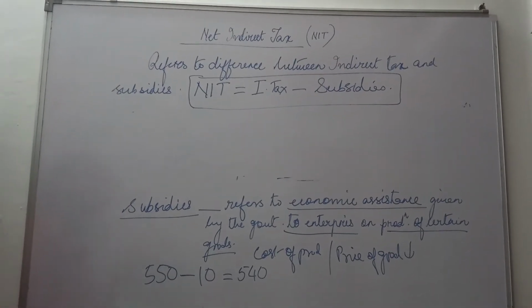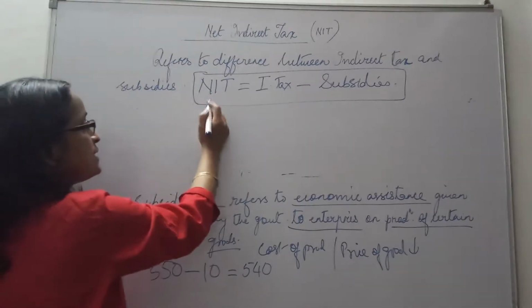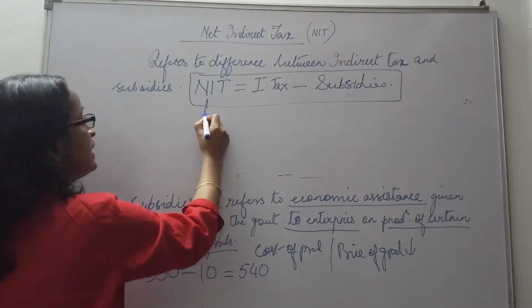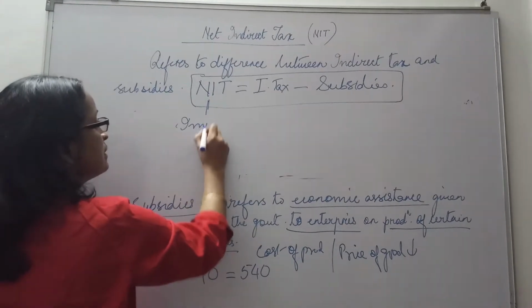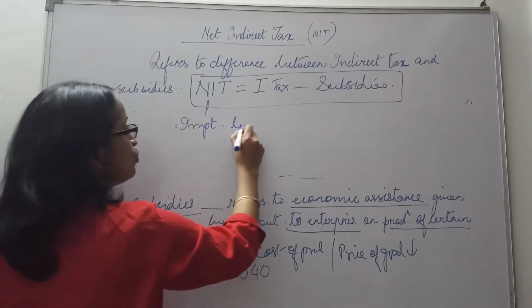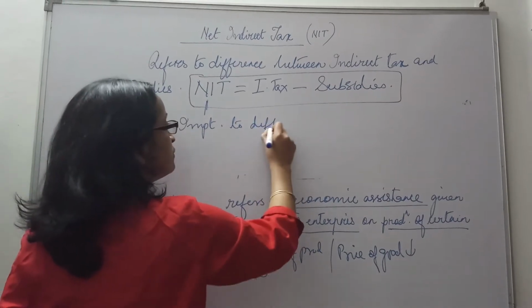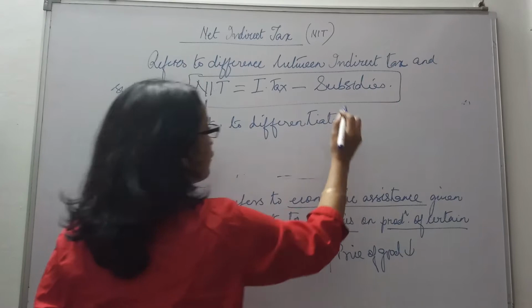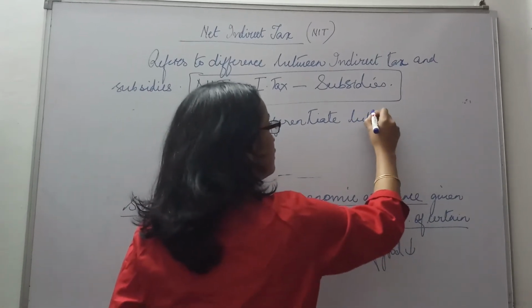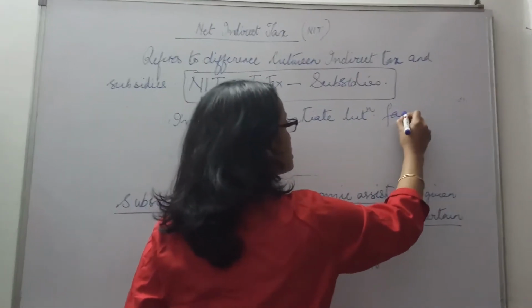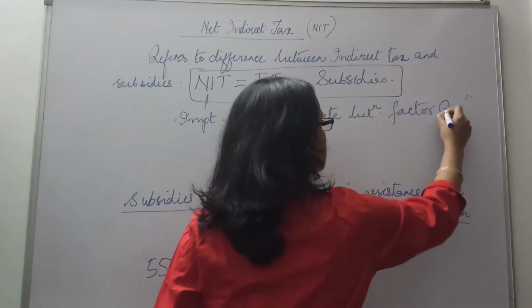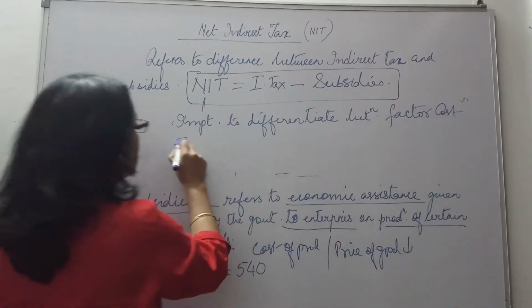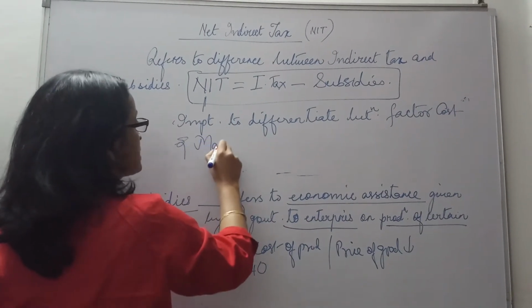Now moving to the concept of NIT, why is it important? It is important to differentiate between factor cost and market price.